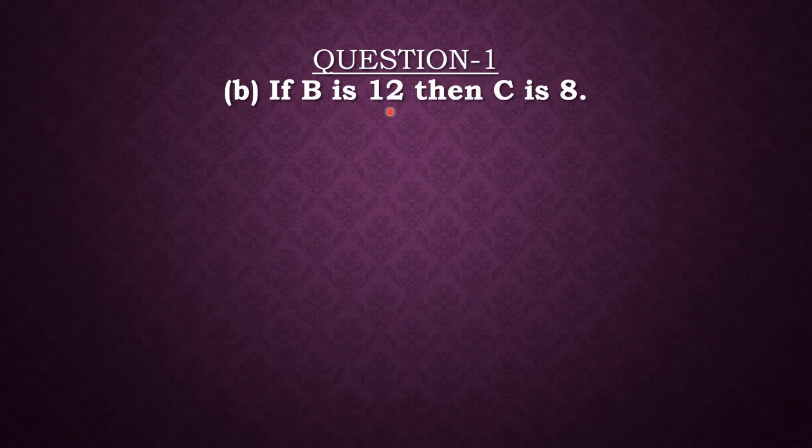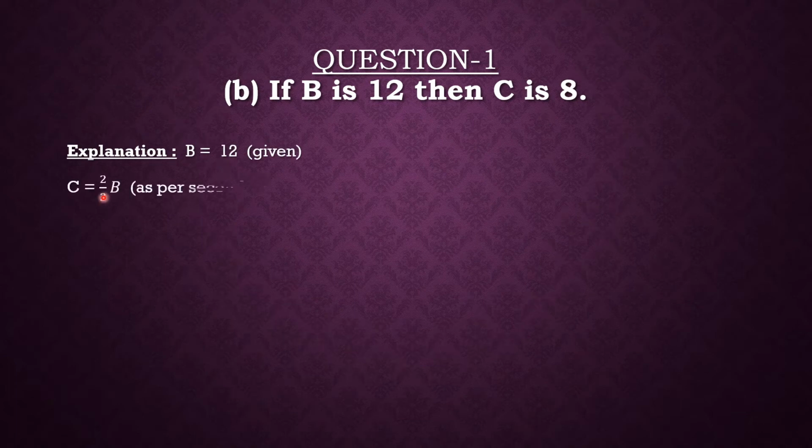Now come to the second part of the first question. That is: if B is 12, then C is 8. So in order to find that as well, we will use the information which was given in theme 1. B is given as 12, and also it was mentioned as per the second condition of the question that C is equal to two-thirds of B.